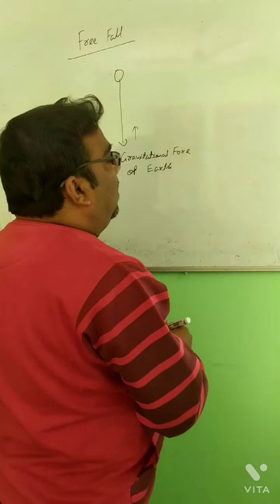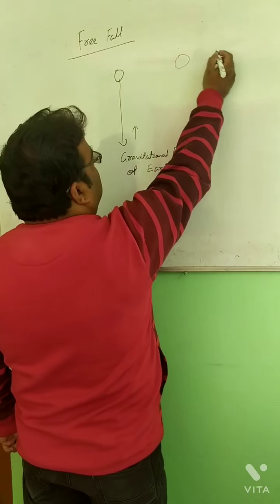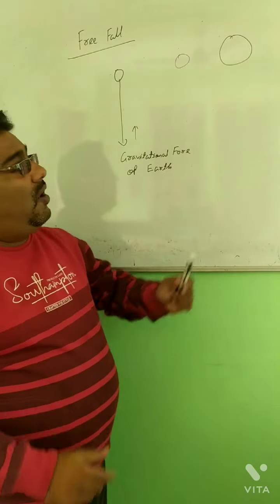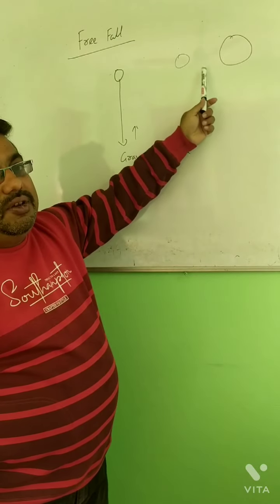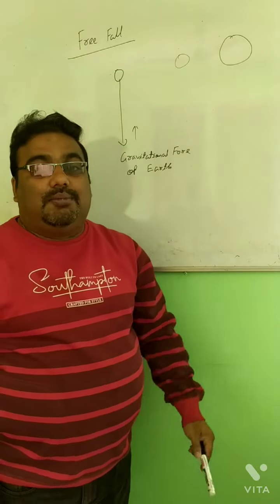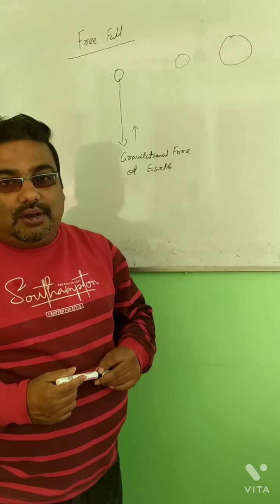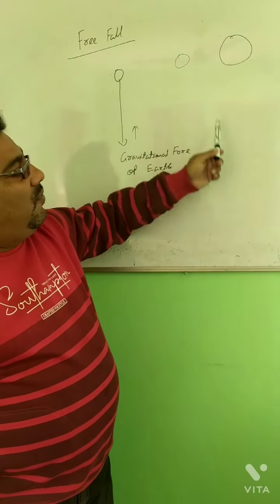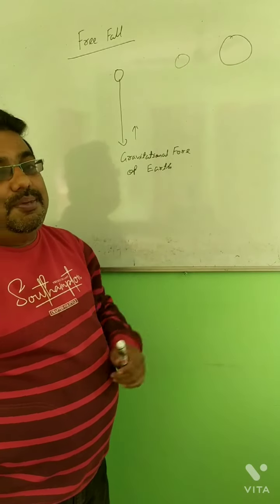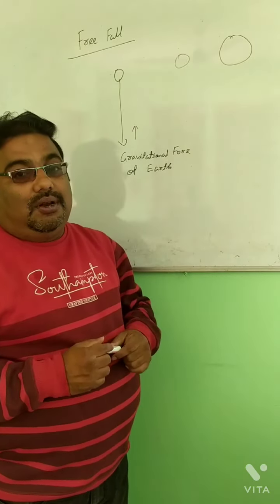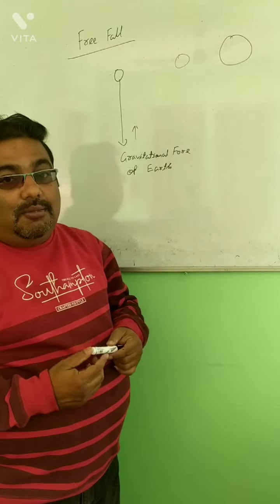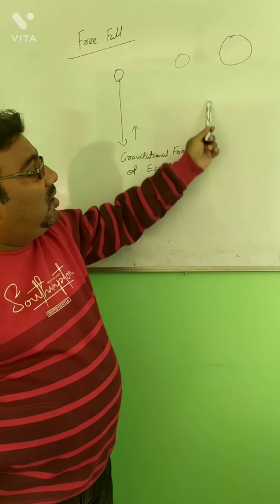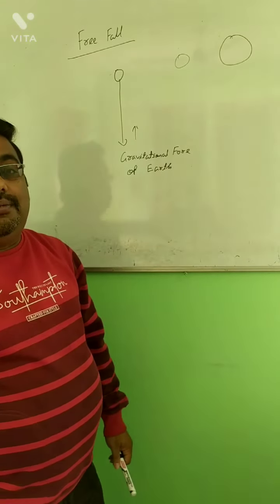And suppose you throw two objects having different mass, a leaf and a stone, from the same height. You would expect that both will reach the ground at the same time. Is it? But in practice, the leaf and stone will not fall to the ground at the same time. That is because of air friction, air resistance. But if you throw the two objects from the same height in vacuum, you will see that both hit the ground at the same time.